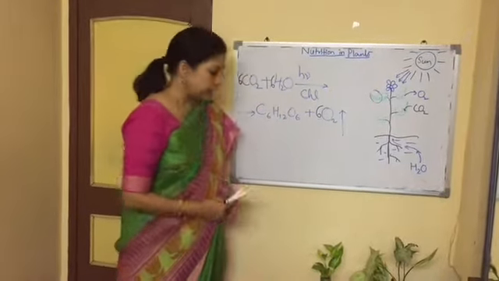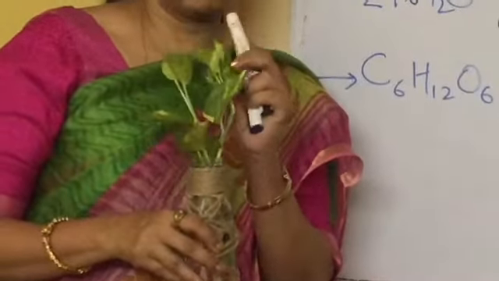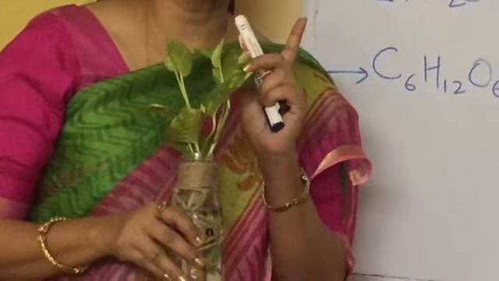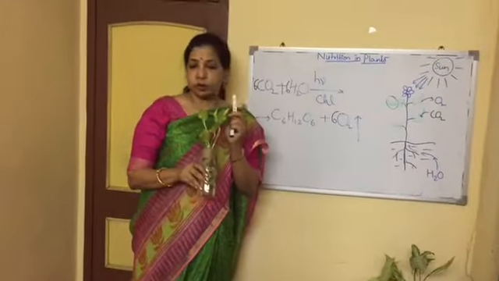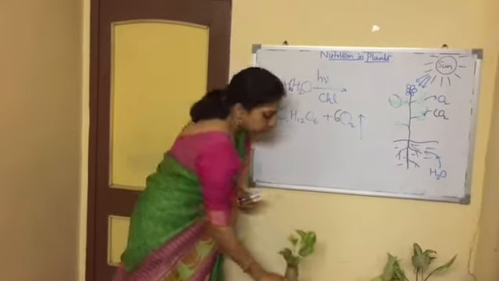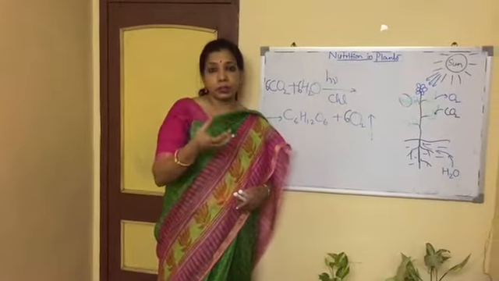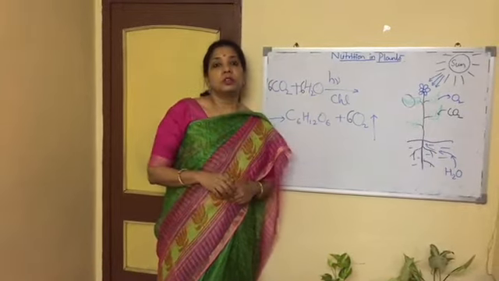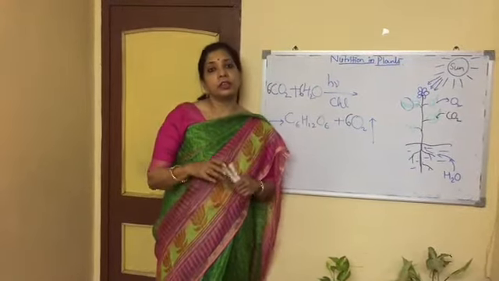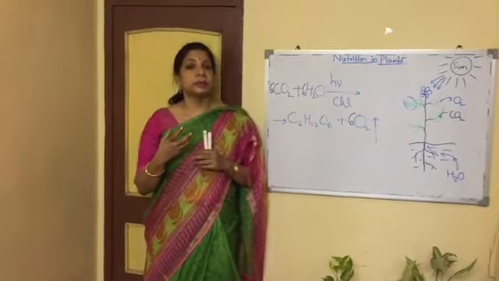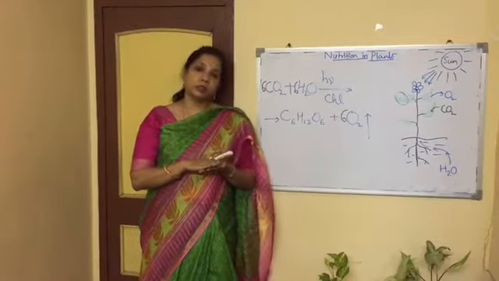One more question is there. You see, this is a leaf where some white parts are there. Of course the part which is white, there is no chlorophyll. It is called a variegated leaf. There is no chlorophyll in this white part, but you must have seen that there are colorful leaves also, like yellow in color, maroon in color, violet in color, है ना? तो क्या उनमें फोटोसिंथेसिस नहीं होती है? उनमें भी फोटोसिंथेसिस होती है, बट वो जो रेड, वायलेट, पर्पल ये पिगमेंट है, कलर है, they cover the green color of the chlorophyll.